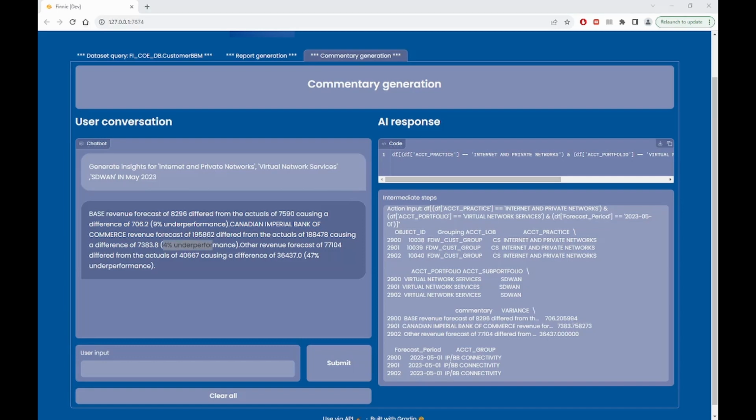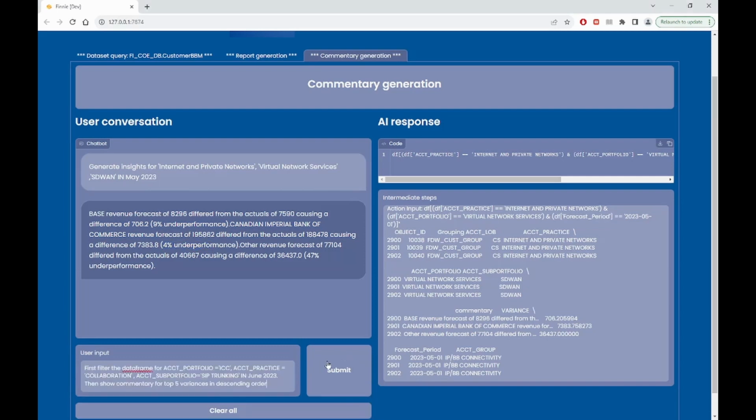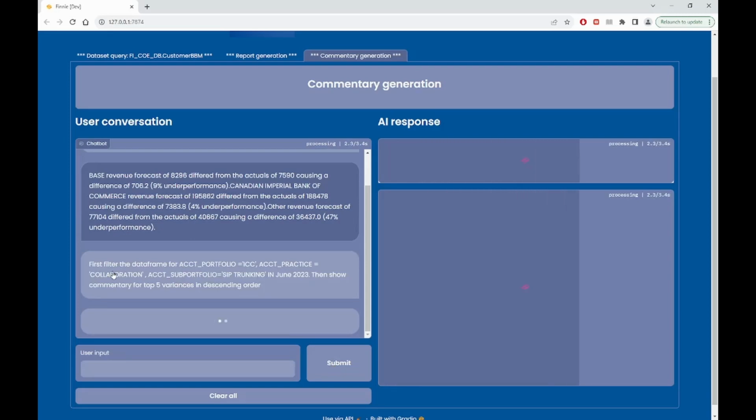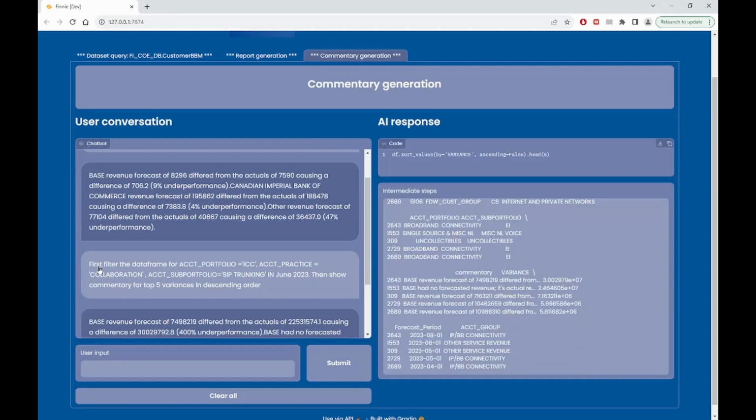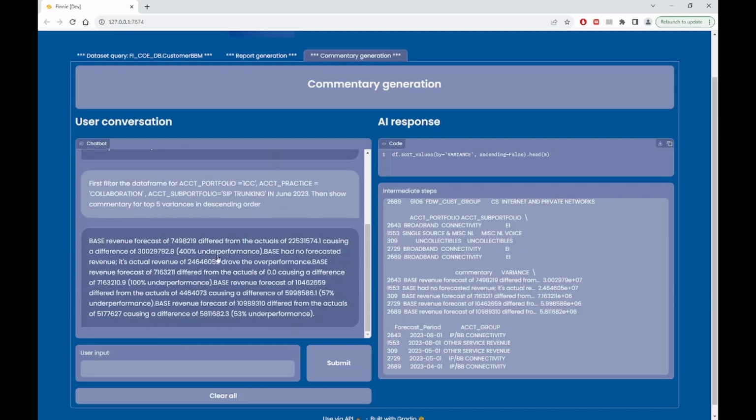For example, we can imagine a more specific question, a more specific instruction. First, filter the data frame. We say portfolio equals, in the portfolio we only care about ICC, practice, we only care about collaboration, in June 2023, and then show us the top 5 favorites. It gives us an explanation like this. So base revenue forecast is 100% underperformance, and so on.